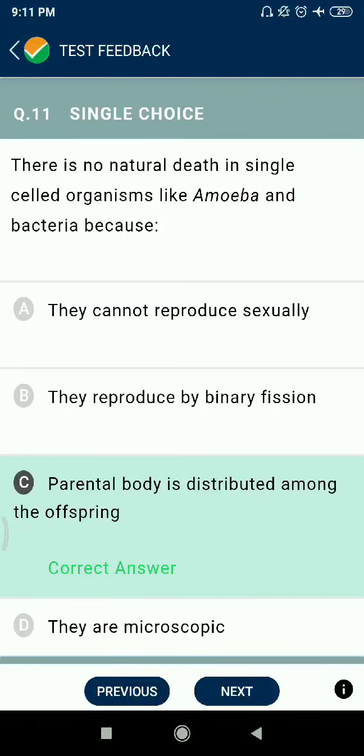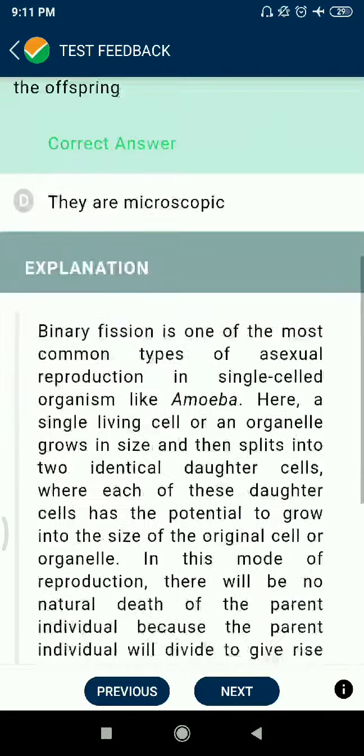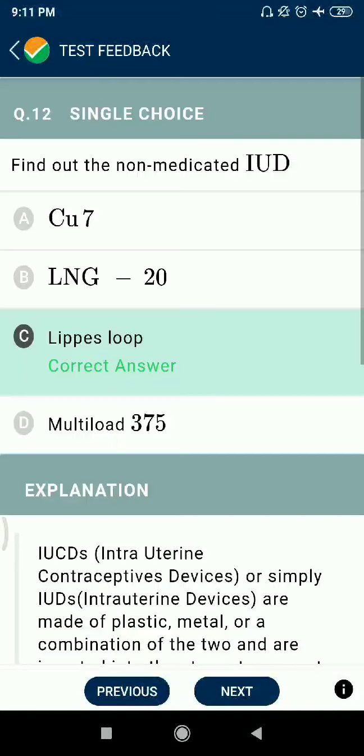Question 11. There is no natural death in single-celled organisms like amoeba and bacteria because the parental body is distributed among the offspring. Question 12. Find out the non-medicated intrauterine devices. Lippes loop. नहीं, ये non-medicated नहीं, but Copper 7, LNG-20, Multiload 375.